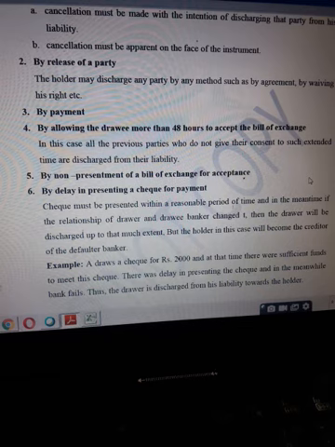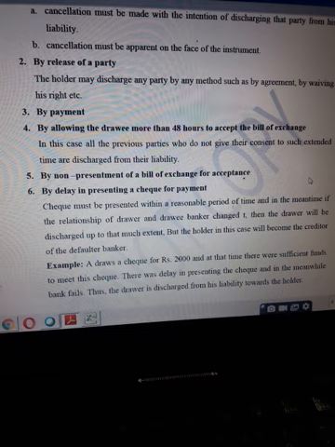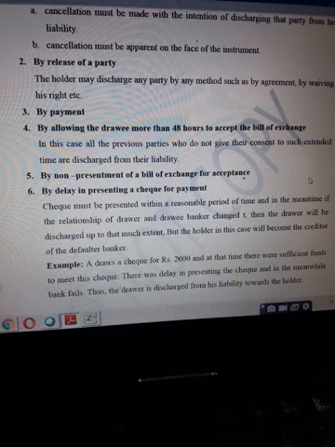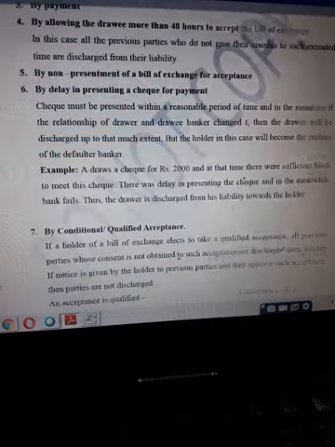So in that case, in case of a check, the drawer will be discharged up to that extent, because if you would have presented the check for payment before the bank failed, the payment would have been received. Now because you made unreasonable delay and the bank failed, payment was not received, the drawer will be released from his liability because of your failure to present on time. And it was not a specified time, it was a reasonable time. You should not have made a delay in this case.